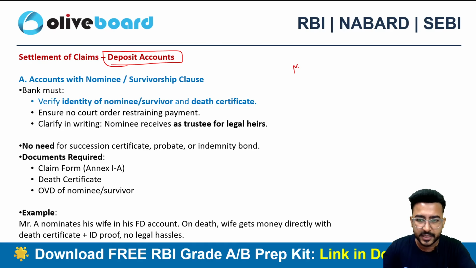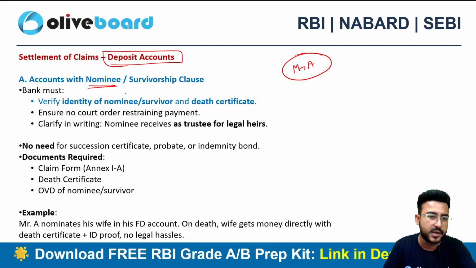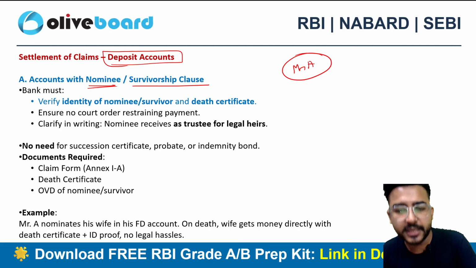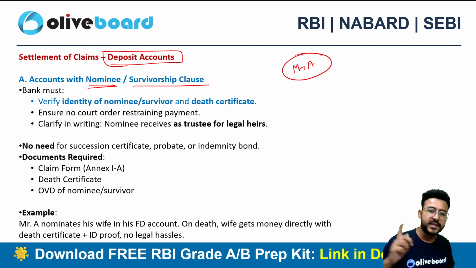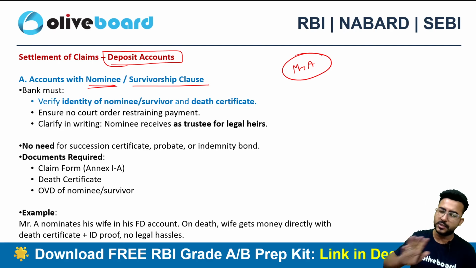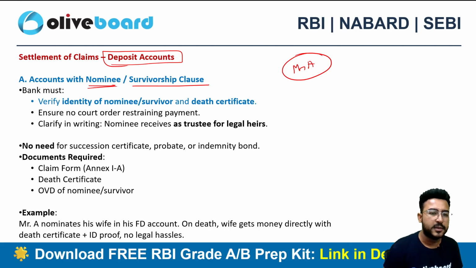Let's suppose Mr. A is the deceased customer. Whether a nomination was there in Mr. A's account or a survivorship clause, either or survivor, anyone or survivor, was there in this particular account. If there is a nominee, if there is a survivorship clause, no problem at all. The bank just needs to